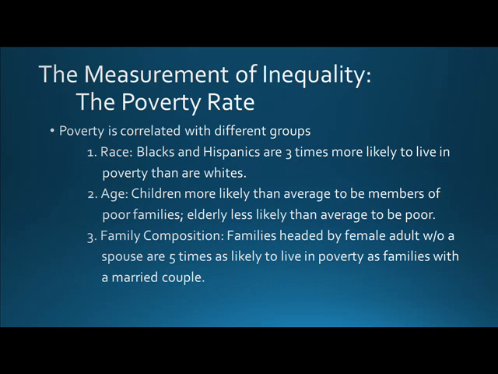Poverty is correlated with different groups. 1. Race. Blacks and Hispanics are 3 times more likely to live in poverty than are whites. 2. Age. Children are more likely than average to be members of poor families, as elderly are less likely than average to be poor. 3. Family composition. Families headed by a female adult without a spouse are 5 times as likely to live in poverty as families with a married couple.